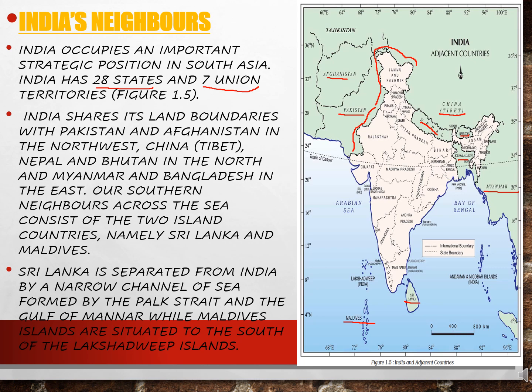Sri Lanka is separated from India by a narrow channel of sea formed by the Palk Strait. You can see a small line connecting, right? This is the Palk Strait, children. So this is how India's boundary has been connected. And the Gulf of Mannar, while the Maldives Islands are situated to the south, and the Lakshadweep Islands.